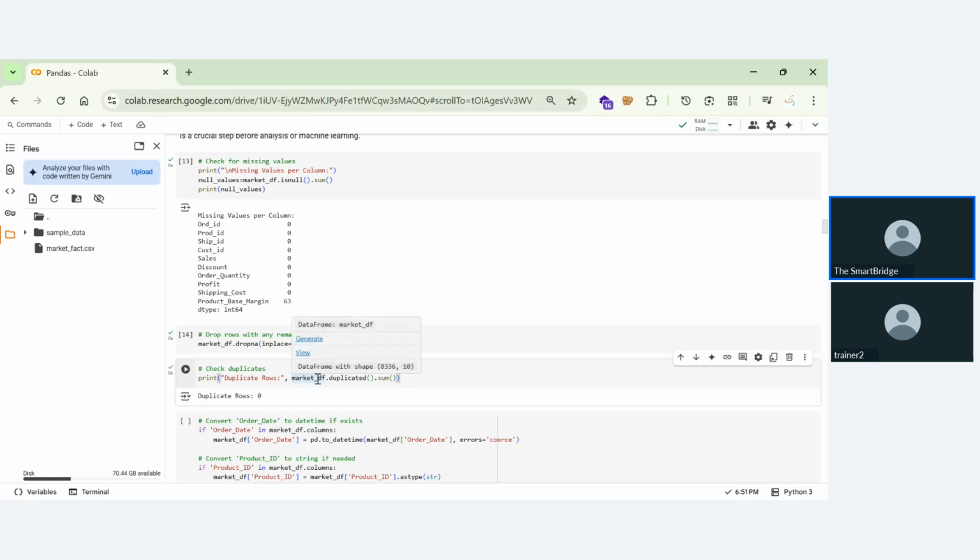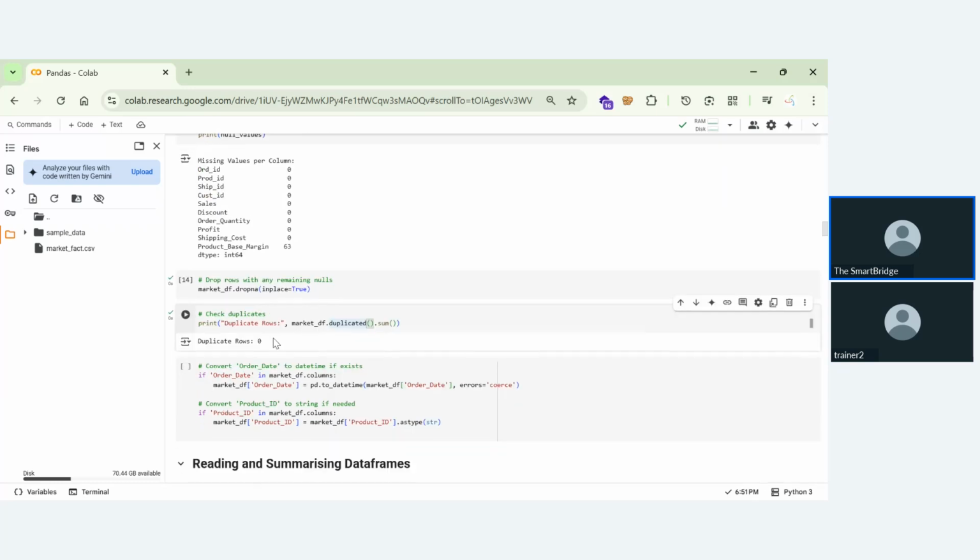Now to check duplicate values, print duplicate rows. We can see duplicate rows is printed, and after that market.df, which is a file name, dot duplicated. That means if it's duplicated, it gives true. If it is not duplicated, it gives false. If the sum is true, then it counts as 1. If the sum is false, the count is 0. As we have got the output as 0, that means there are no duplicate values.